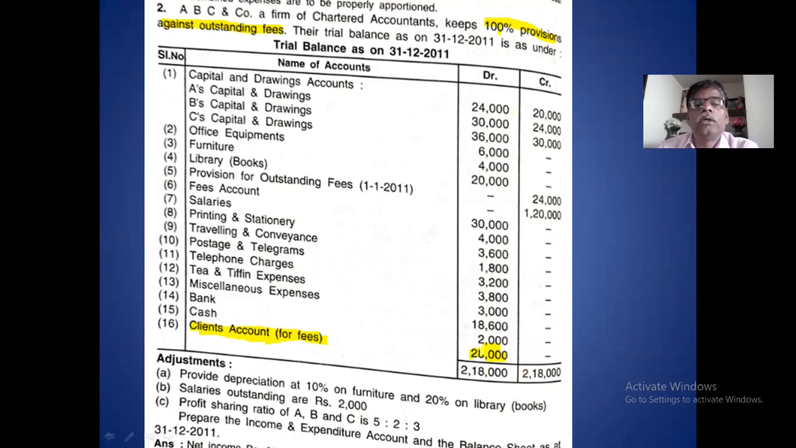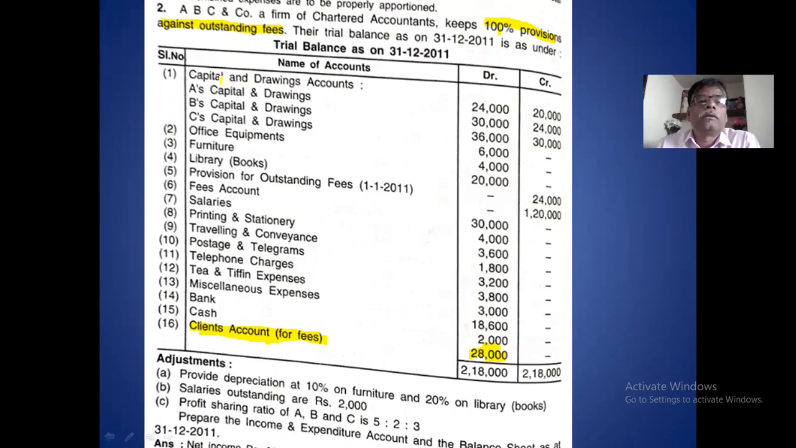28,000 you take as provision in the income and expenditure account debit side. And this 28,000 provision again goes to the balance sheet liability side. Then the client account goes to the asset side as debtor. Three times you have to write this amount. Remember this. Clear?